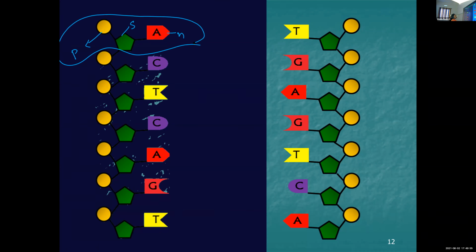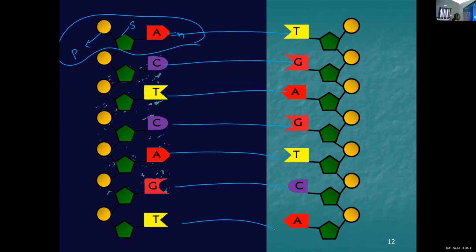Several such nucleotides are there, and you can see the other strand, and the pairing: A and T, C and G. A on this side and T on that side can also come, but the pairing will always be between A and T, C and G. And we learned between A and T there is a double bond, and between C and G triple bonds, hydrogen bonds.